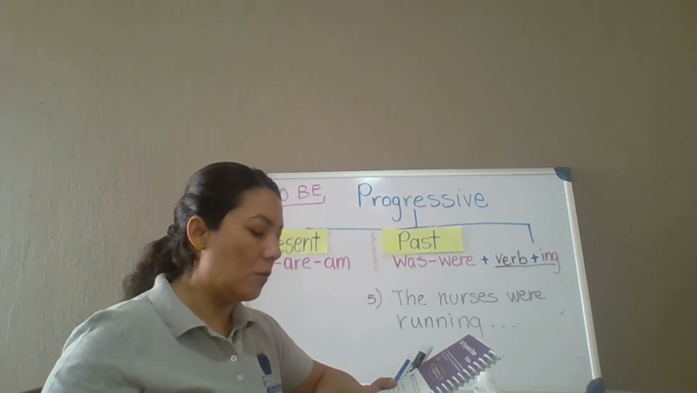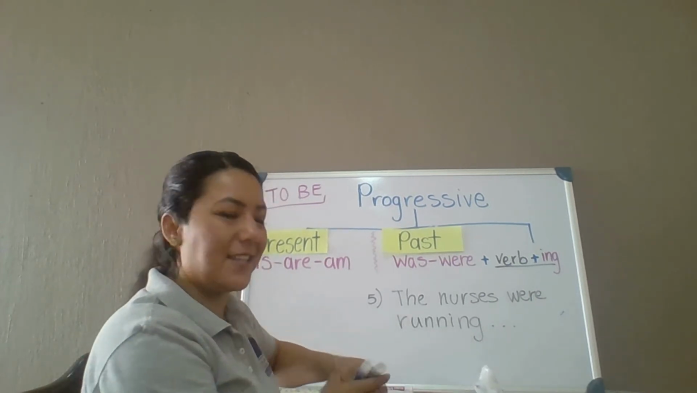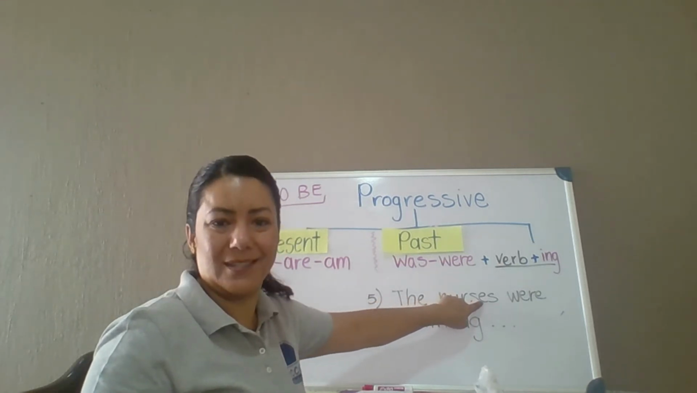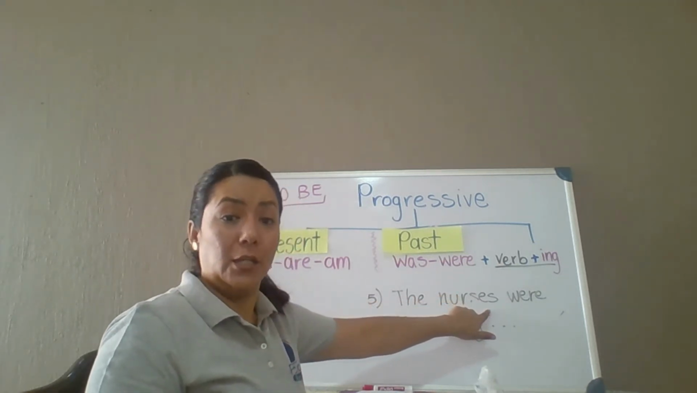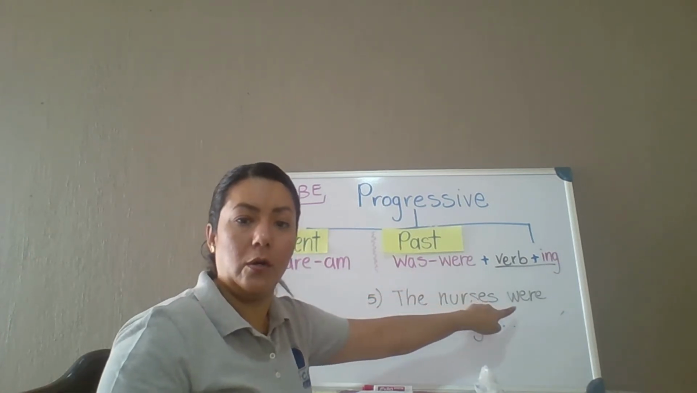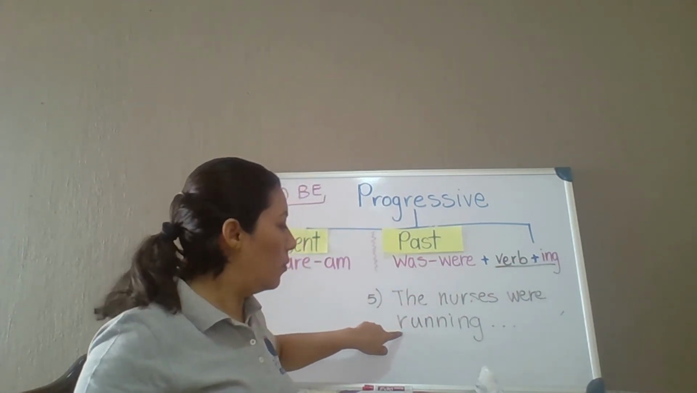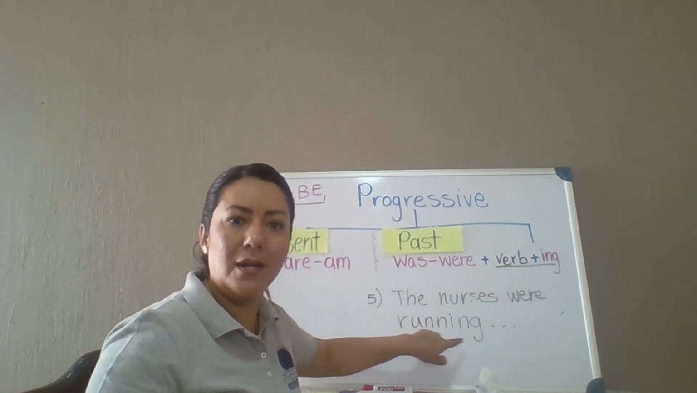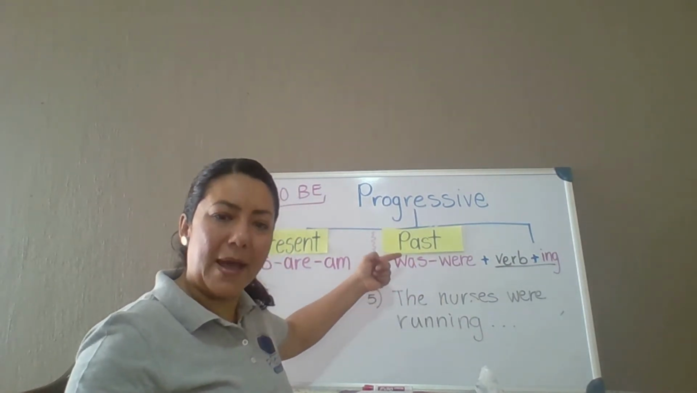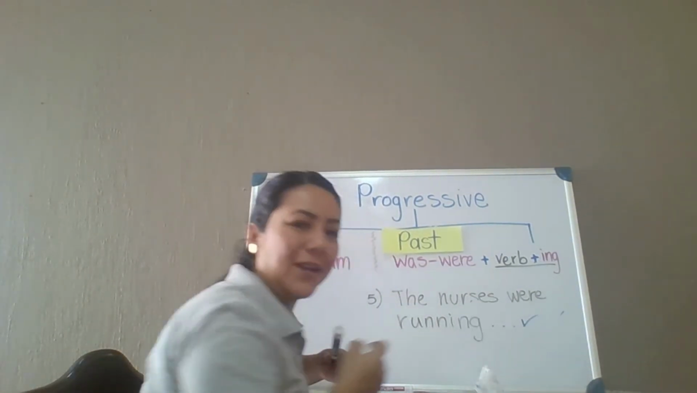The nurses were running to get to the ER. Let's analyze that. Who are we talking about? What's the subject? The nurses. Do you see a helping verb in past? Was or were? Yeah. Do you see a verb with ing ending? Running. Yes. So, is this sentence in past progressive? Yes, it is. So, give it a check mark.